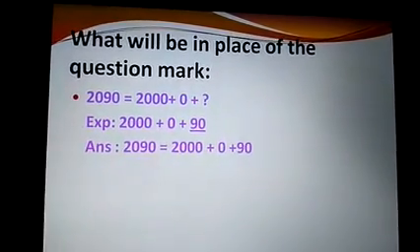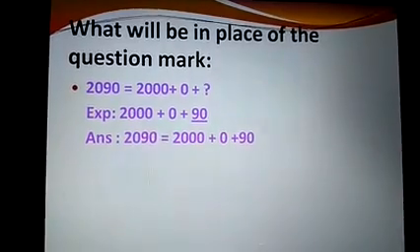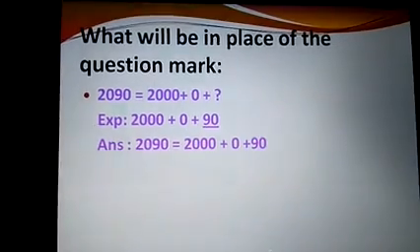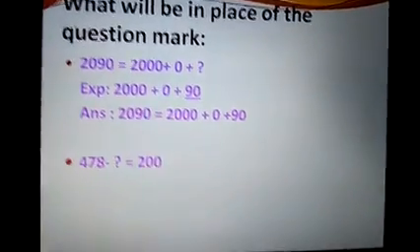So this is your answer, 2090. How we get it: 2000 plus 0 plus 90 gives you 2090. Clear? Now next question.